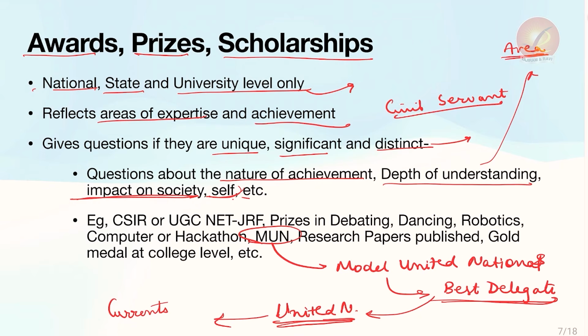Examples of good achievements in terms of awards, prizes and scholarships is NET JRF in a particular subject. If you have done masters in botany, in physics, in geography, in political science, and if you have received JRF or NET certification, you can definitely mention CSIR, UGC, NET JRF. The questions coming out of NET JRF will be related to academics.